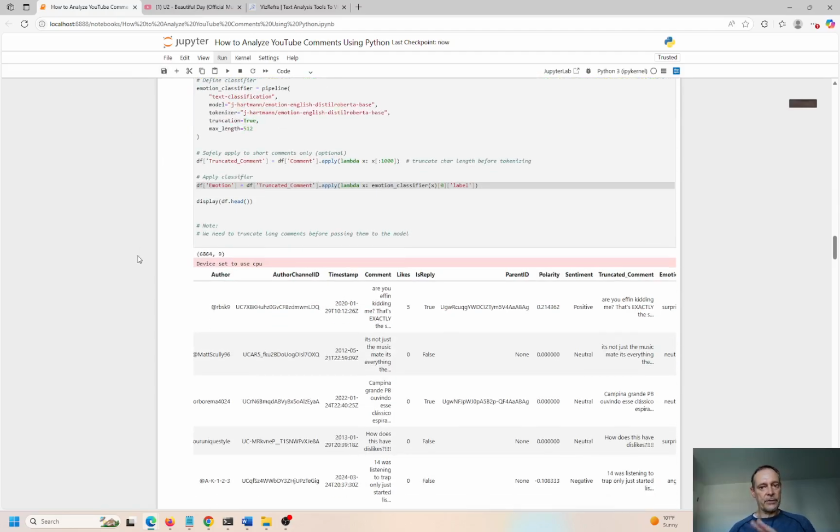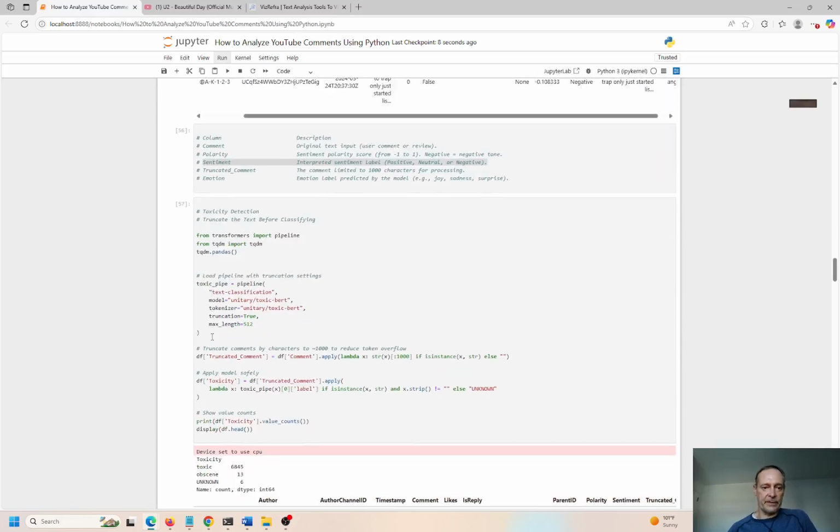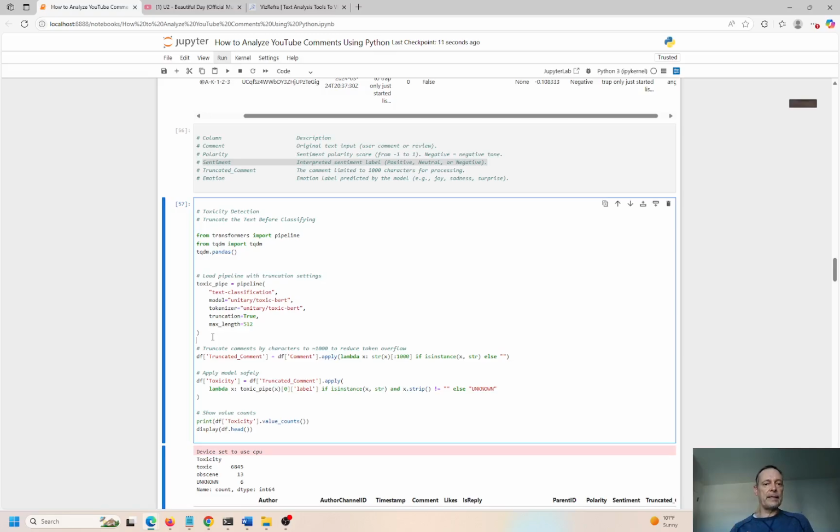So we have our transformer doing a big lift here and getting more richness from these comments, basically taking everything and summarizing it almost like cliff notes for us. So now we can go ahead and do a toxicity detection, and we're going to truncate text before we classify the text. So again, we set up our pipeline, text classification.